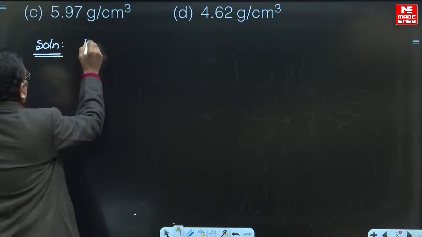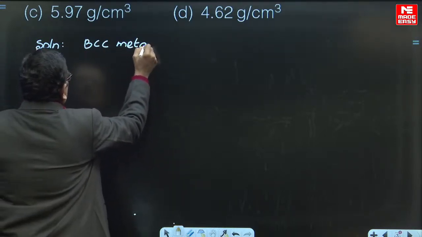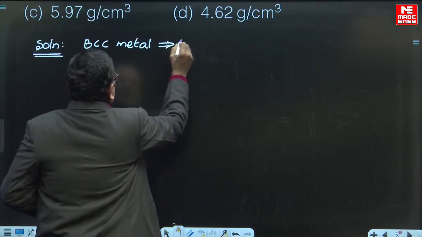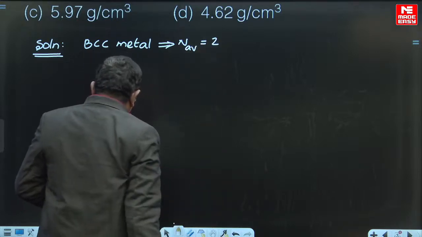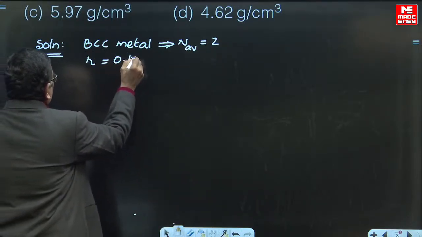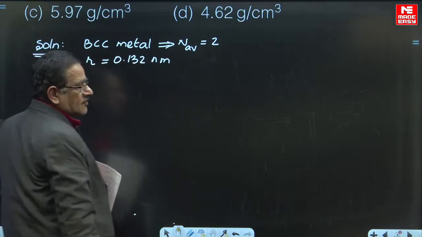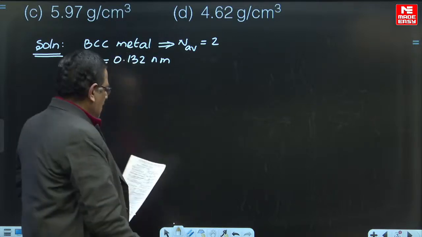Please note that it is a BCC metal that is given, and for a BCC metal the average number of atoms is 2, right? The atomic radius is given as 0.132 nanometers, which is the correct value. Actually, it is given as millimeters by mistake. 0.132 nanometers is the correct answer.